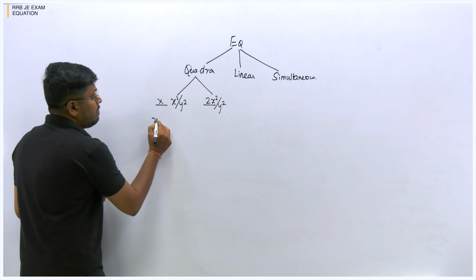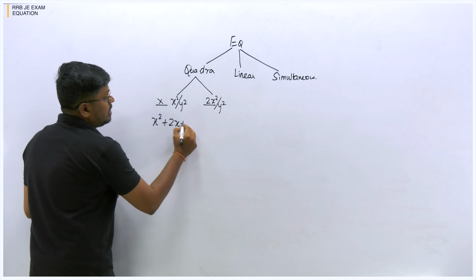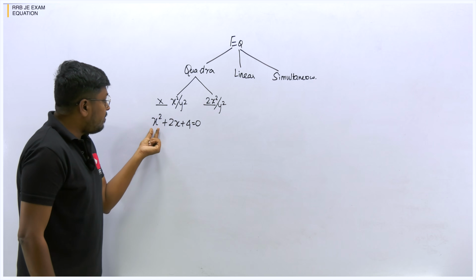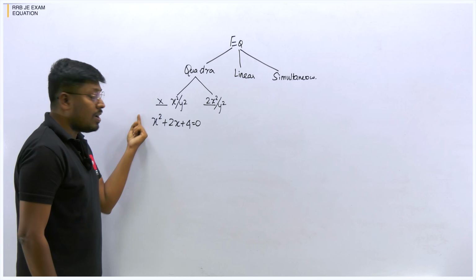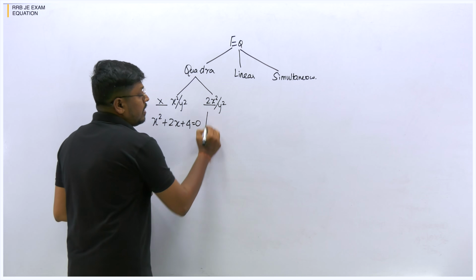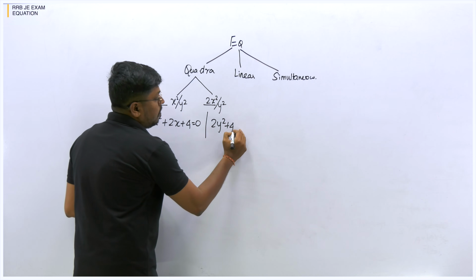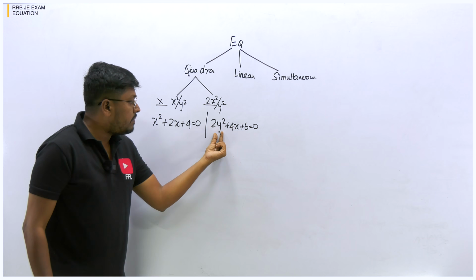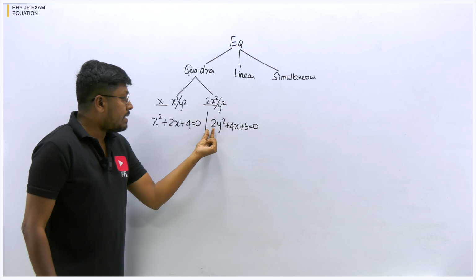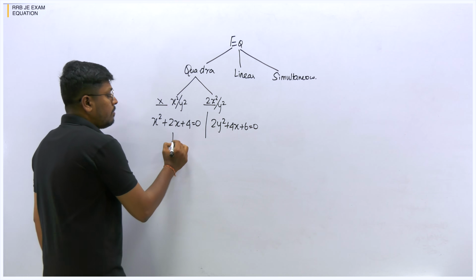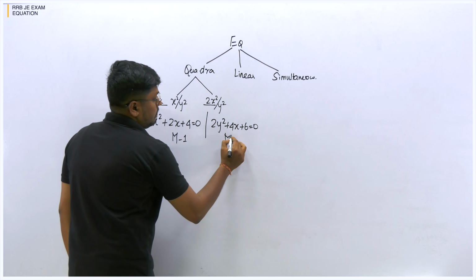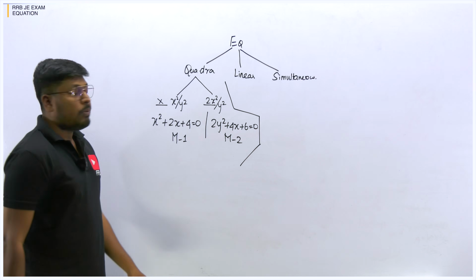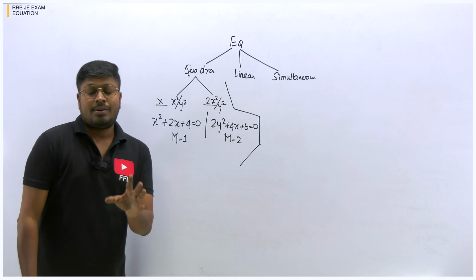So let me write one example: x square plus 2x plus 4 is equal to 0. Just an example, I am writing an equation. Here you can see before x square there is no constant, right? In case the model has 2y square plus 4x plus 6 is equal to 0, here you can see this model contains some constant before x square or y square. So which is model number 1 and model number 2. These are the two important models that you can see in a quadratic equation.